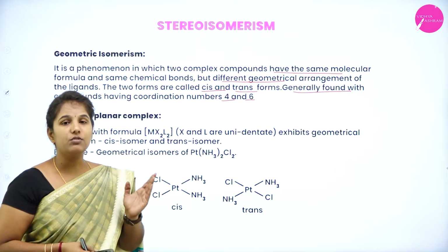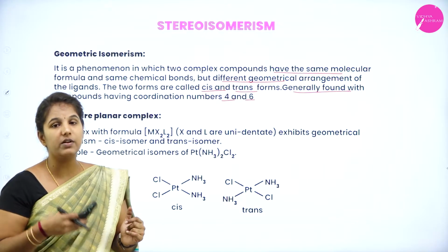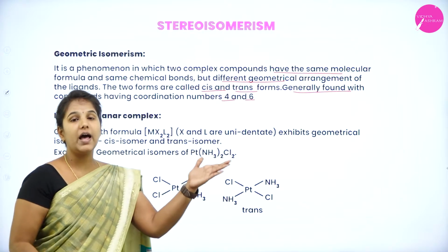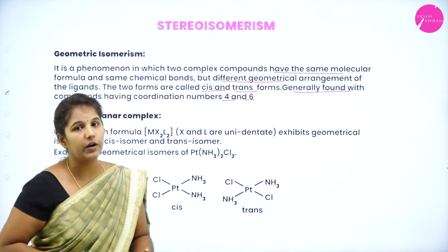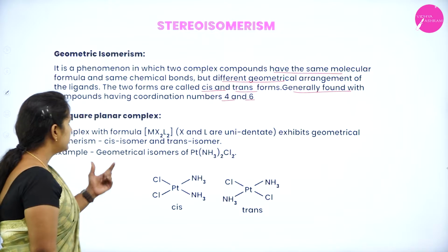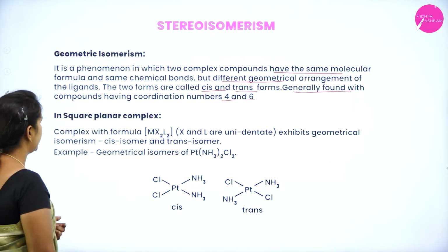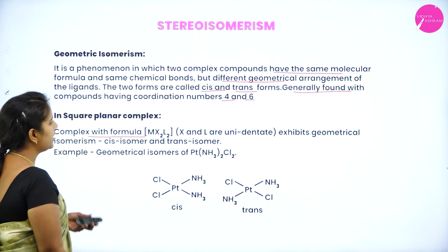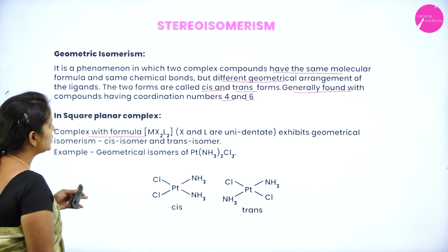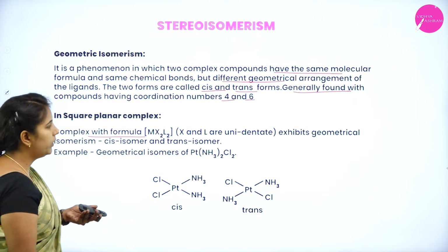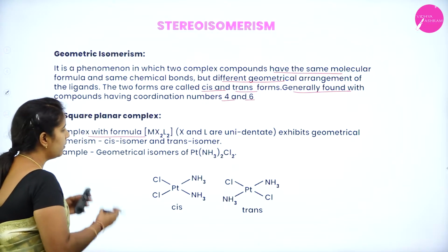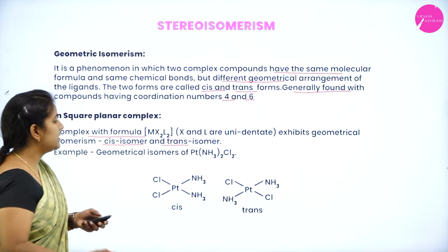Usually this geometrical isomerism will be observed in a coordination complex or coordination compound having a coordination number of around 4 and 6. We'll see it by taking square planar complexes as an example. In this, complexes with the formula MX2L2, where X2 and L2 represent unidentate ligands, exhibit this geometrical isomerism with cis isomers and trans isomers.